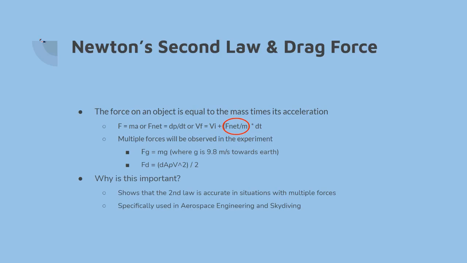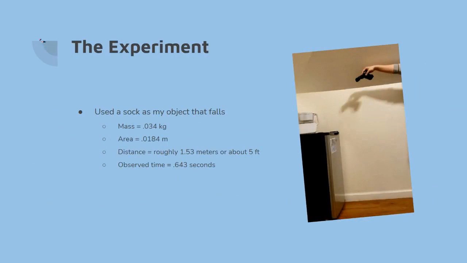This is important to study because it shows that Newton's second law is very accurate in situations with multiple forces. It is also very good to understand this, specifically if you're in aerospace engineering or you just want to go skydiving, because you have to understand how objects reach a terminal velocity due to drag force. So this is the experiment we're doing today.